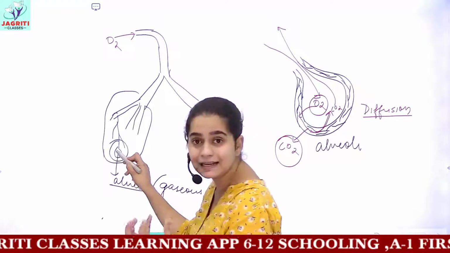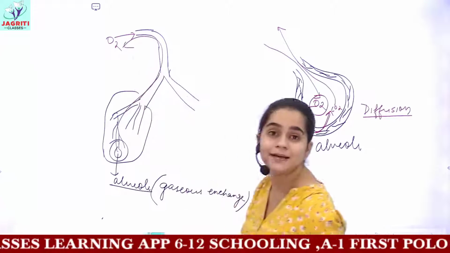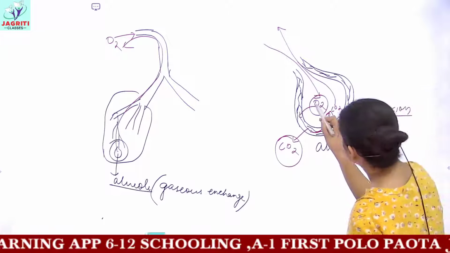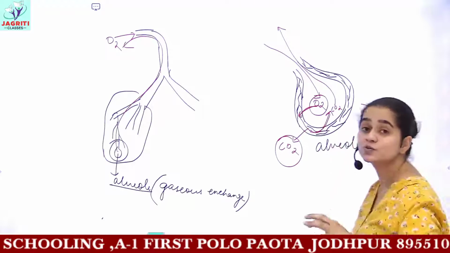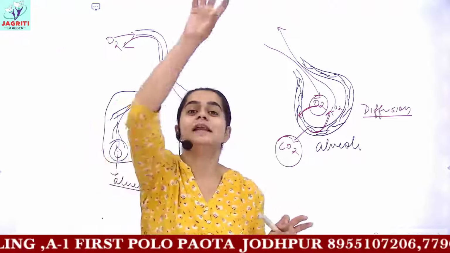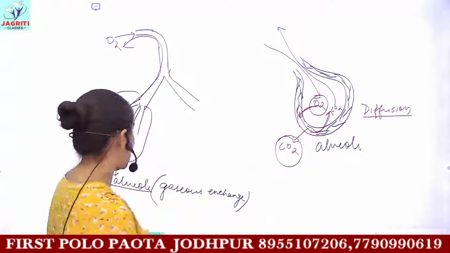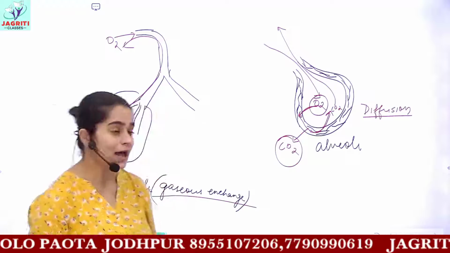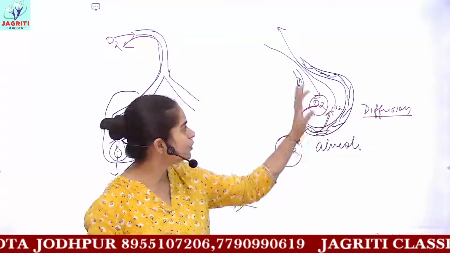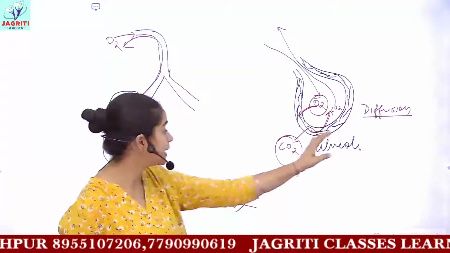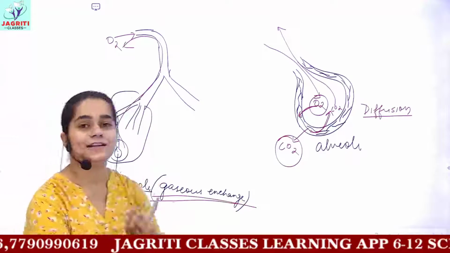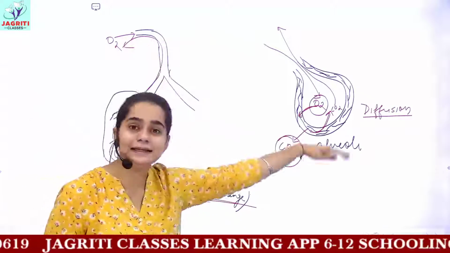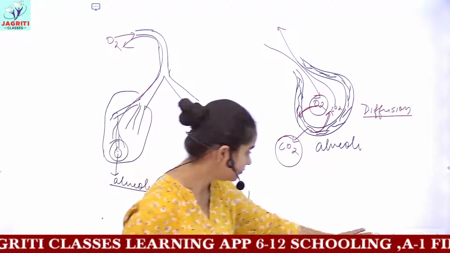Now this alveoli will contain carbon dioxide which will be exhaled out from your lung cavity or respiratory tract, and the oxygen which is transferred to the blood vessels, to the blood, these blood vessels will now transfer to each and every cell of the body. So this is how the process of gaseous exchange occurs. I wanted to tell you this, so I told you in brief. I hope it is now clear how oxygen and carbon dioxide are exchanged, how they are released out and how they are taken in. So this was the whole account of respiration and breathing.